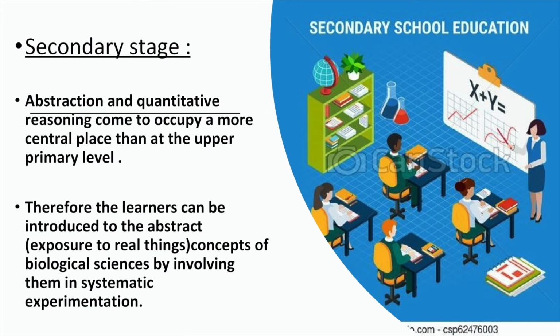Next is the secondary stage. In the secondary stage, abstraction and quantitative reasoning come to occupy a more central place than at the upper primary level. Therefore, the learners can be introduced to the abstract. Here the meaning of abstract is nothing but to expose them to the real things. Whatever the activities given to them, they should be exposed to the real subjects. And then the abstract concepts of biological sciences by involving them in a systematic experimentation.